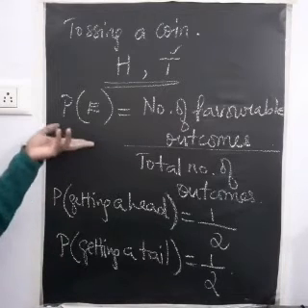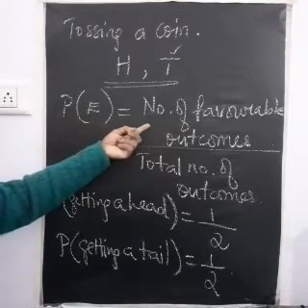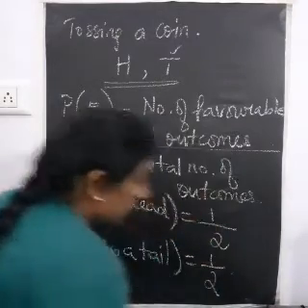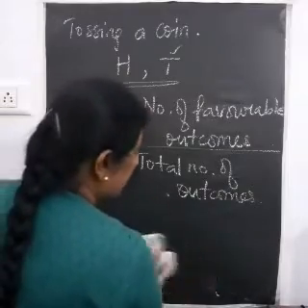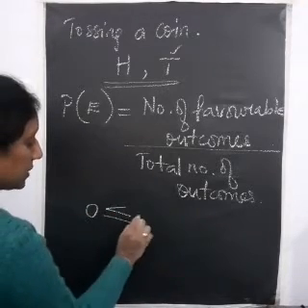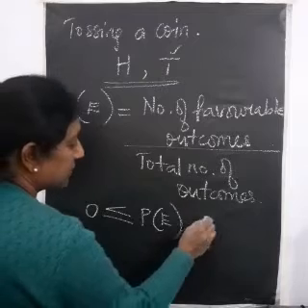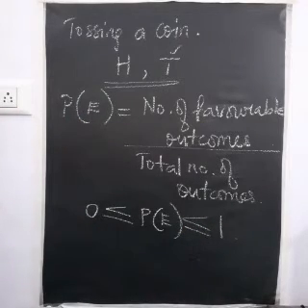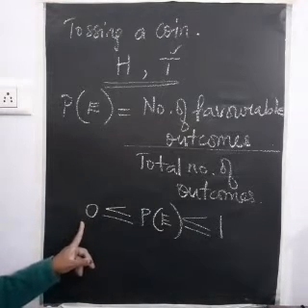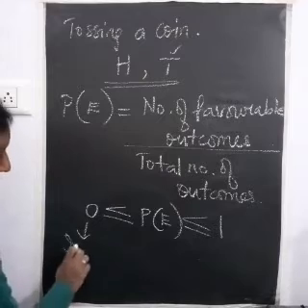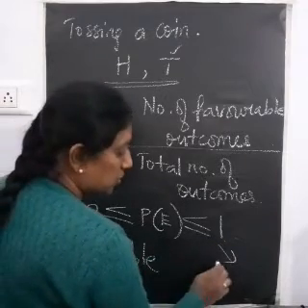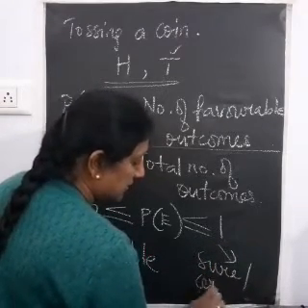Understand? So the formula for the probability of any event is the number of favorable outcomes divided by the total number of outcomes. Similarly, another thing that you should know is that the probability of any event will lie between 0 less than or equal to the probability of event E, which is less than or equal to 1. Understand? So if the probability of any event is 0, then it is known as an impossible event. Okay? And if the probability is 1, it is known as a sure or certain event.